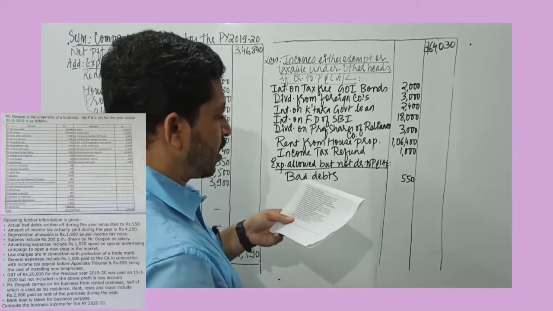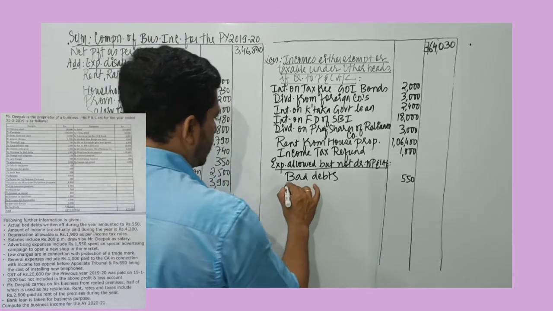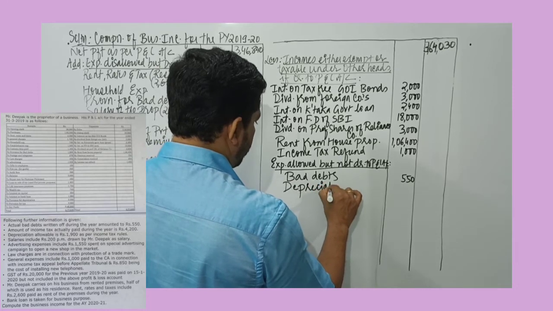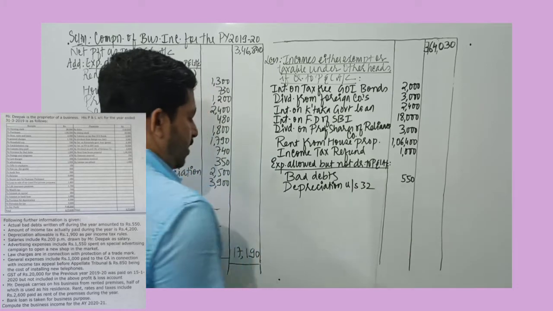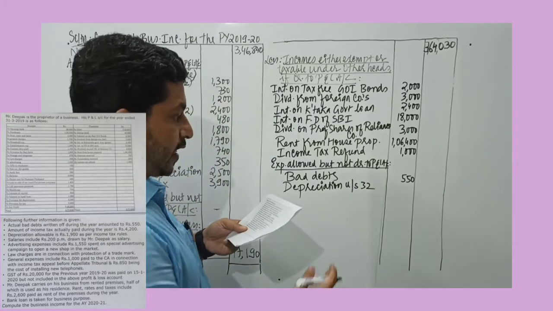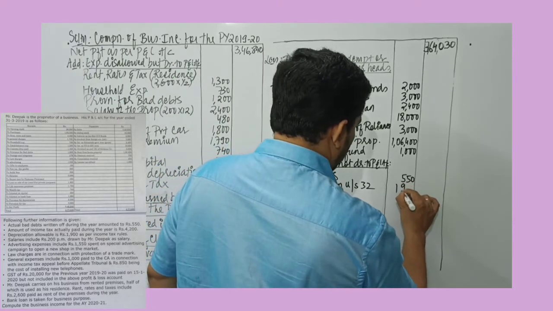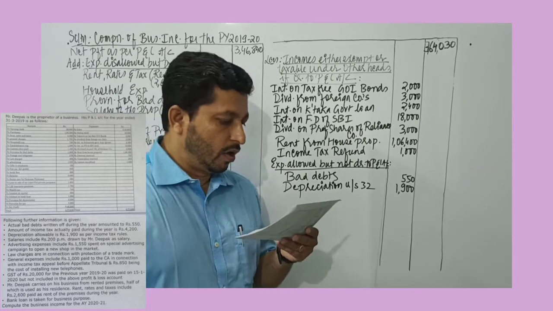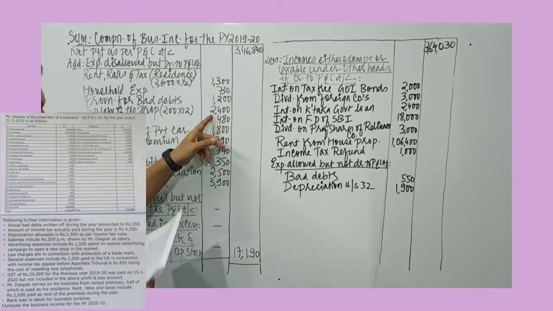Then there is depreciation allowable rupees 1,900 as per income tax rule. So depreciation must be deductible, because this is depreciation allowed under section 32. It's given very clearly, depreciation allowable, and depreciation section is 32 under Income Tax Act, and depreciation allowable is 1,900 rupees. Okay, the fourth point is salaries include. We have already taken salaries, 2,400 we have added back.